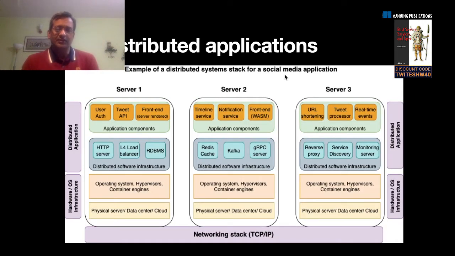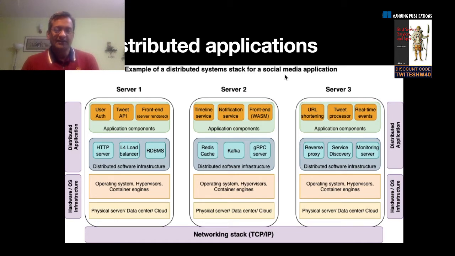Let's start with how modern distributed applications are built. It's no longer the case that there are simple three-tier applications. We have a client, we have a server that serves requests, and then there's a database. For a very long time, that was the way applications were built, at least 15, 20 years ago.